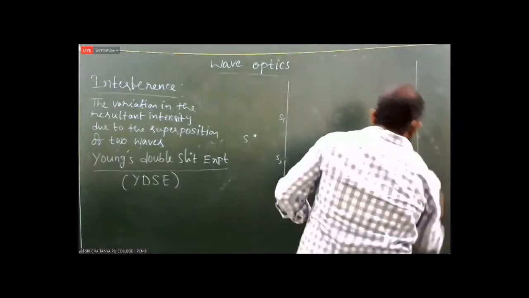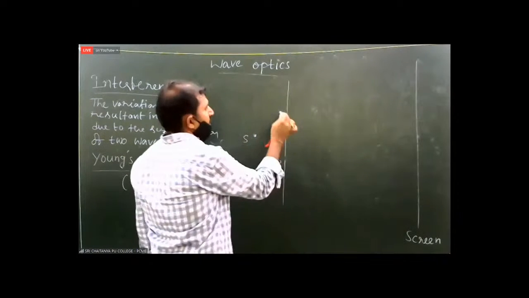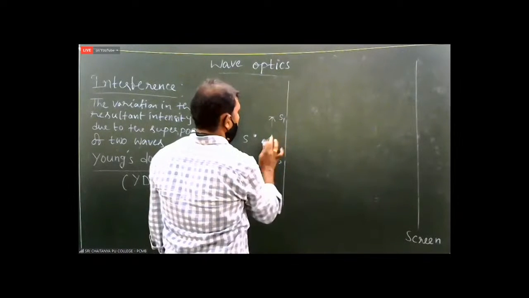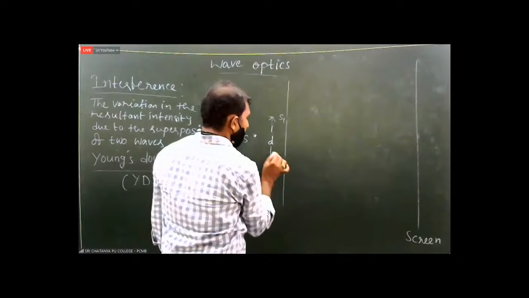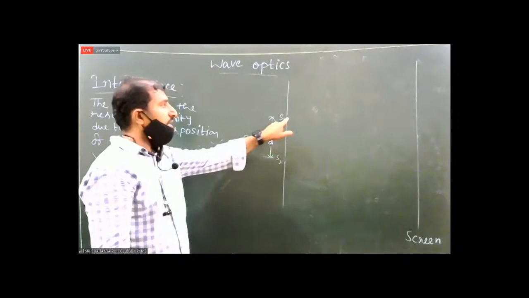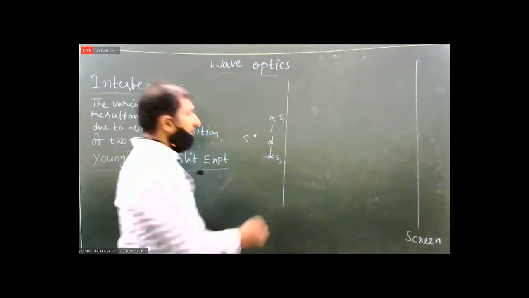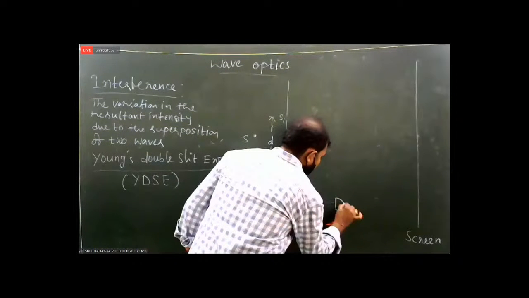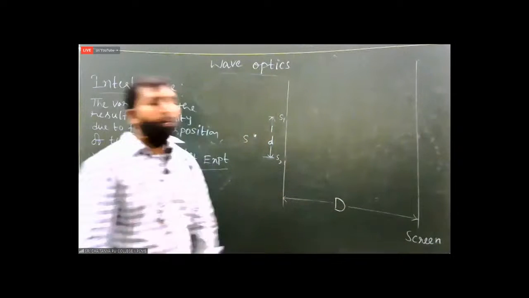Next, put a screen. This is the screen. S is the real source of light. S1 and S2 are virtual sources. The distance between S1 and S2 is always taken as small d. Remember, in the YDSE formulas, small d means the distance between the slits. Slit means a narrow rectangular hole. And the distance between the slits and the screen is always denoted by capital D.